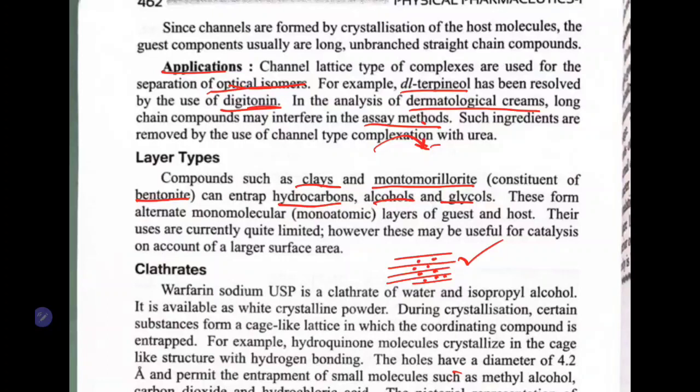They form monoatomic layers of guest and host. So one atomic layer of your guest, then another atomic layer of host and guest, like this. Where can we use this? For catalysis, because they contain a large surface area. You can use bentonite for catalysis because of its large surface area.